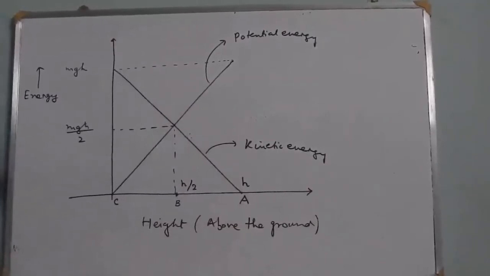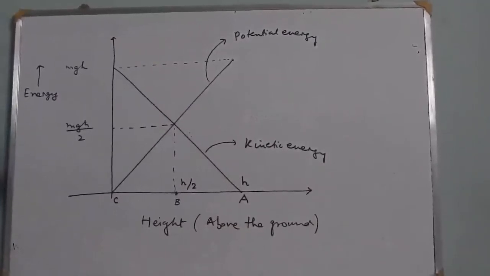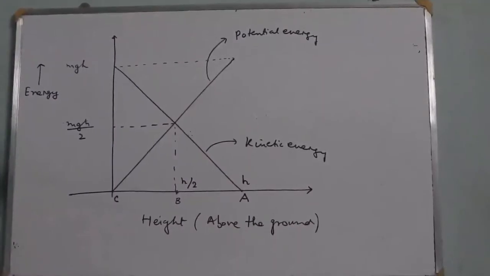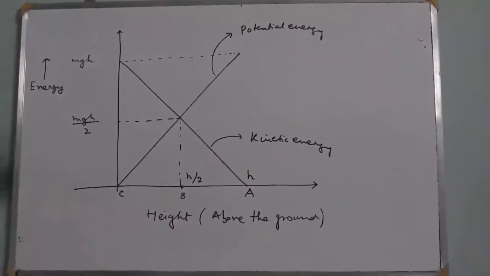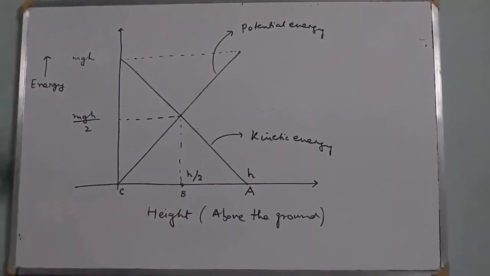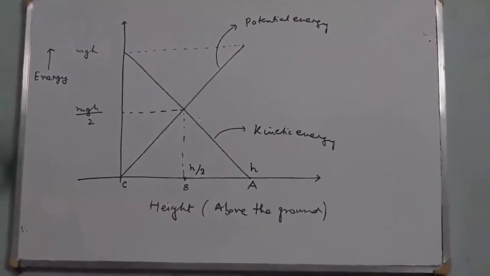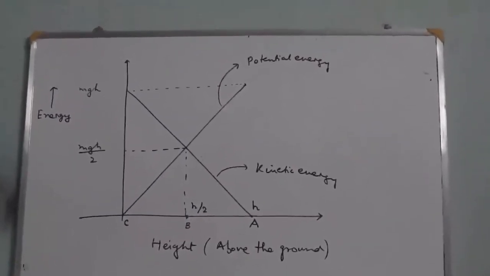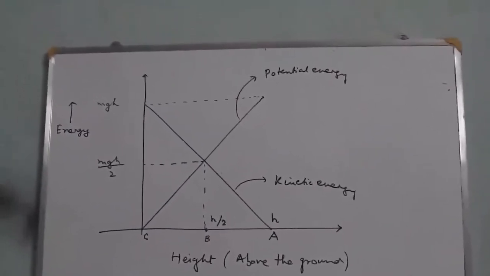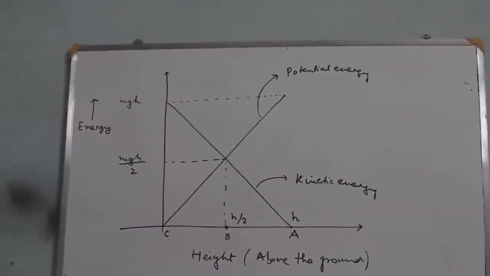Thus, from this discussion, we can say that the initial kinetic energy provided to the body at the ground so as to reach some height h above the surface must be equal to the potential energy of the body at the height h. This you can note down.